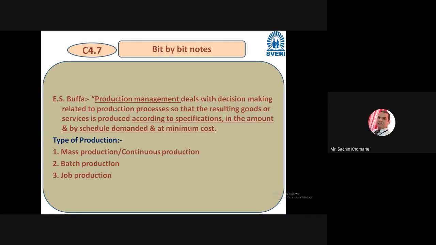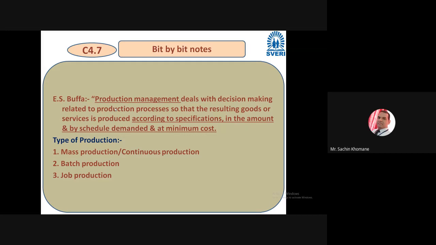So mass production is continuous production, and batch production is batch-wise production with limited quantity. Job production is a single job or single quantity, or a very limited number. I am telling you this concept because everybody knows it, but I want to relate this type of production with production management.